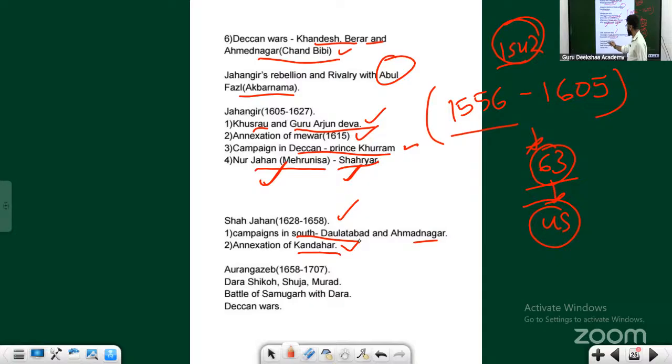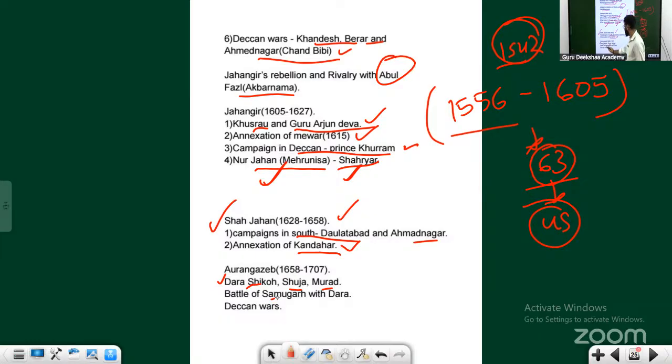There were four sons of Shahjahan: Dara, Suja, Murad, and Aurangzeb. Shahjahan wanted Dara Shikoh to be the next emperor. But there was a battle between Aurangzeb and Dara Shikoh, and as you know, the person who became the next emperor was Aurangzeb. Aurangzeb emerged victorious. He jailed his own father until the end of his last days. Shahjahan used to see the Taj Mahal, and died in jail itself, jailed by his own son.